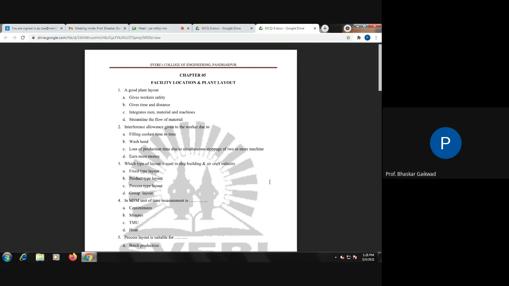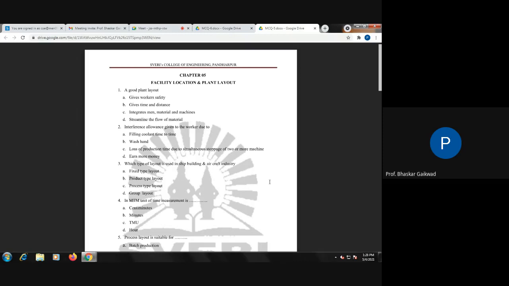The main disadvantages are that it is expensive, not flexible, with difficulty in supervision, production planning and control. If one of the machines breaks down, the total unit will get stopped. So this is the product or line layout.